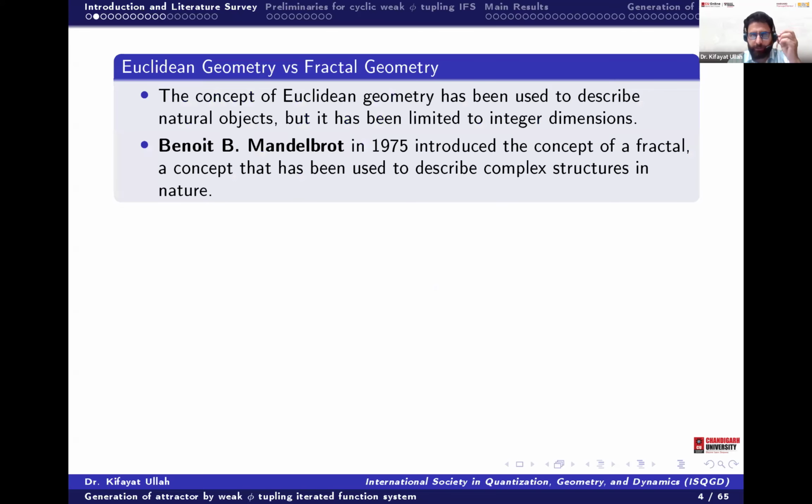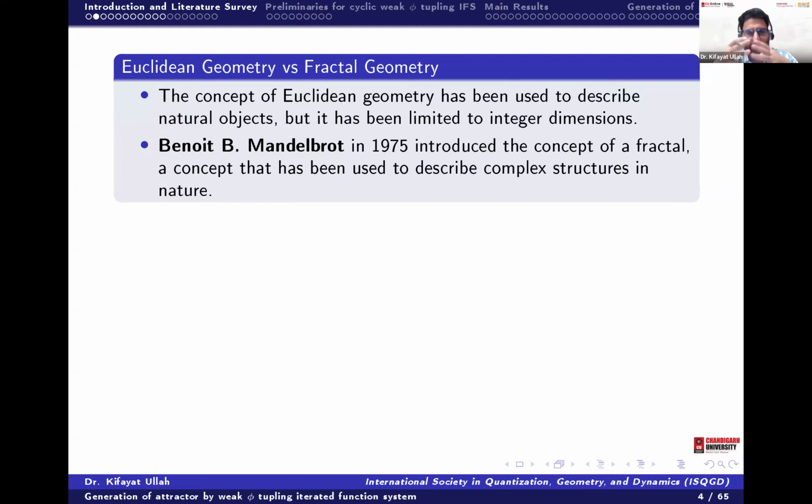As you know, Euclidean geometry is not enough to model natural objects. There are limitations that we usually find in the integer dimensions.